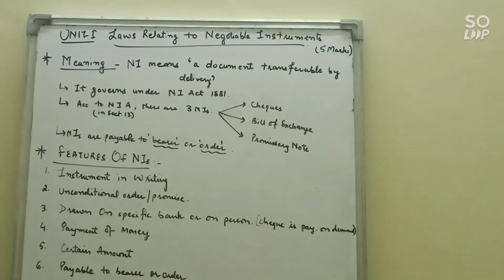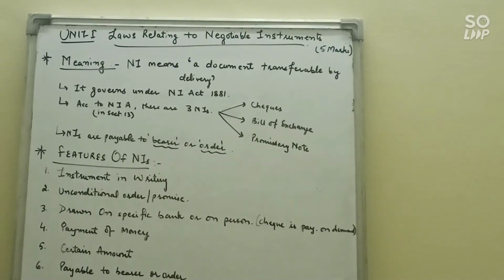Clear? Next is delivery of the instrument. We have already discussed in the definition also, a document transferable by delivery. So we can deliver, we can transfer it to the other person. There is a delivery of the instrument. This is also an important feature. Currency note. A promissory note is considered to be a currency note when it is payable to bearer on demand. There is a restriction by the RBI on drawing such kind of negotiable instruments.